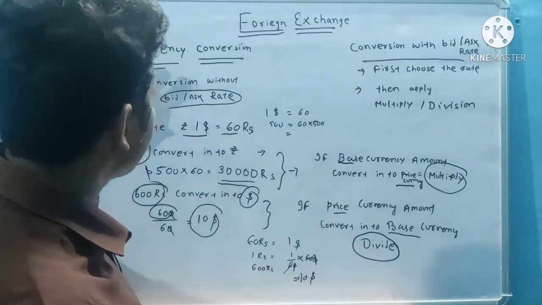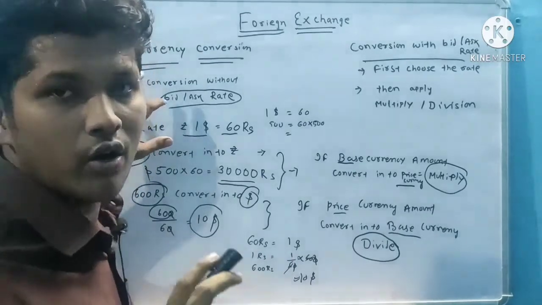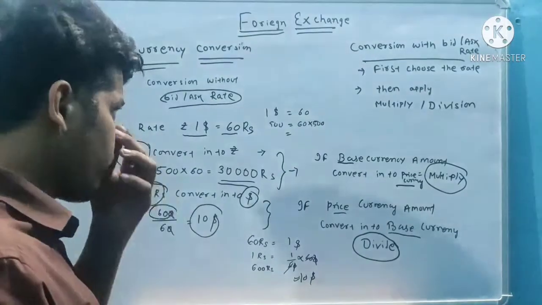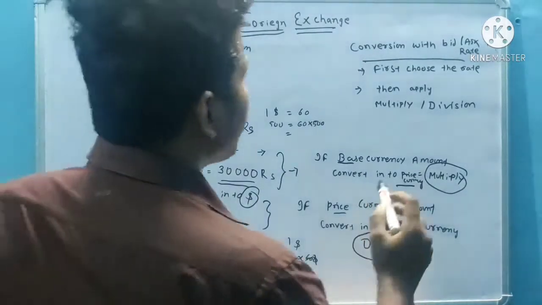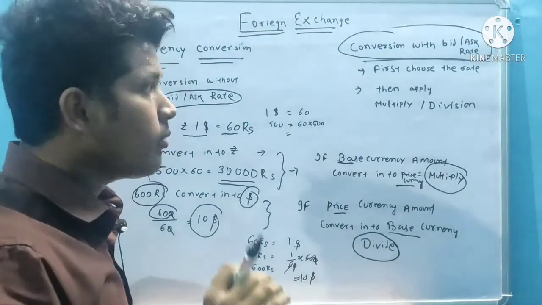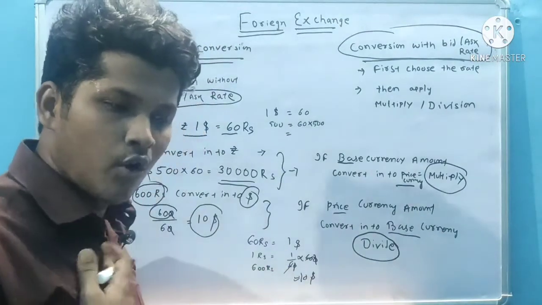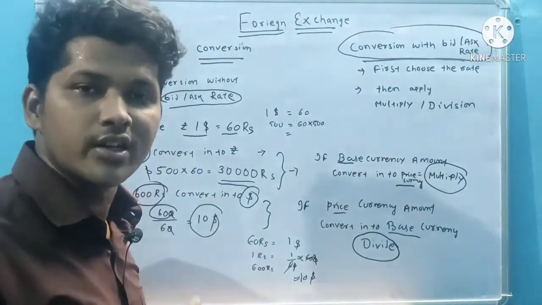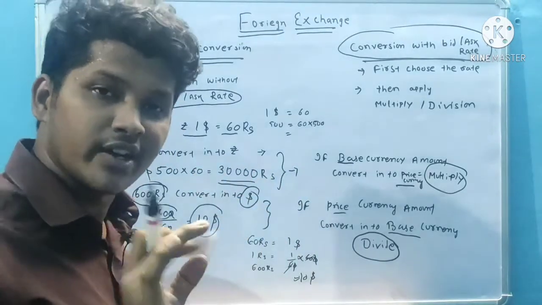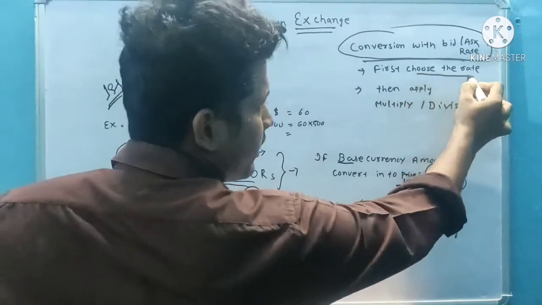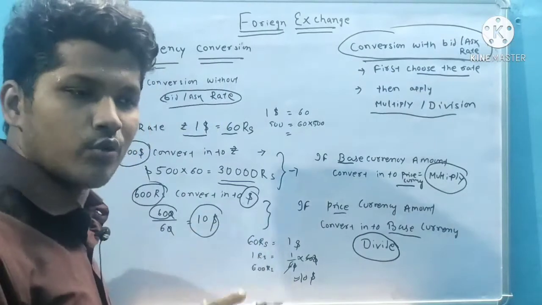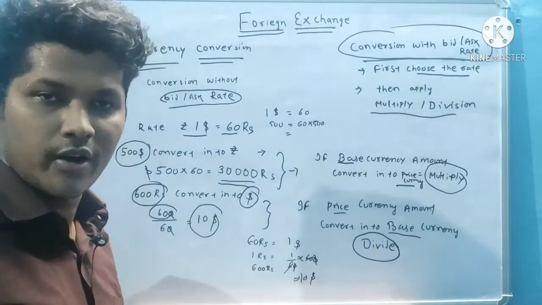Now, the first case we have discussed is conversion without a bid or ask rate given. Suppose a bid or ask rate is given, then how do we convert? Let's see. Whenever we convert a home currency amount into foreign currency, or foreign currency into home currency, in the bid or ask rate given case, first we choose the rate, then apply the multiplication or division.